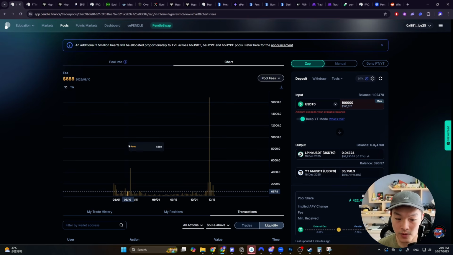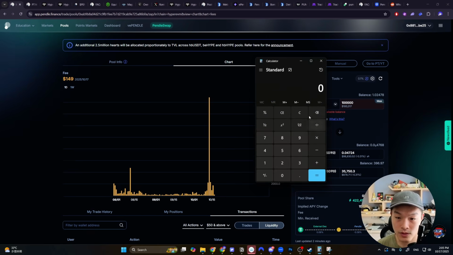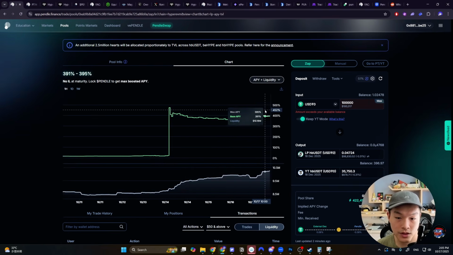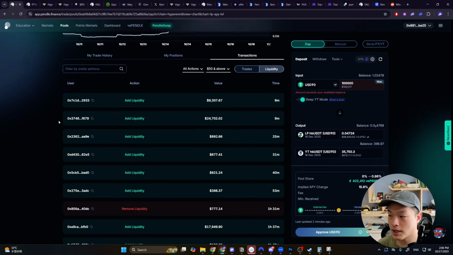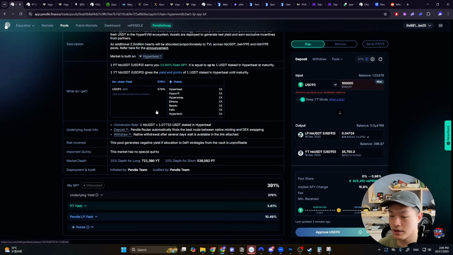If you're expecting a couple hundred dollars, maybe let's just say $500 a day, we could analyze that, right? $500 a day over 365 days, that's about $182,000. And if we look at the total liquidity, it hovers around 10 million, right? So if I take that number divided by 10 million, with a more conservative estimate, you could gain an additional roughly almost 2% APR by simply providing liquidity into this pool instead of buying PT or the YT.